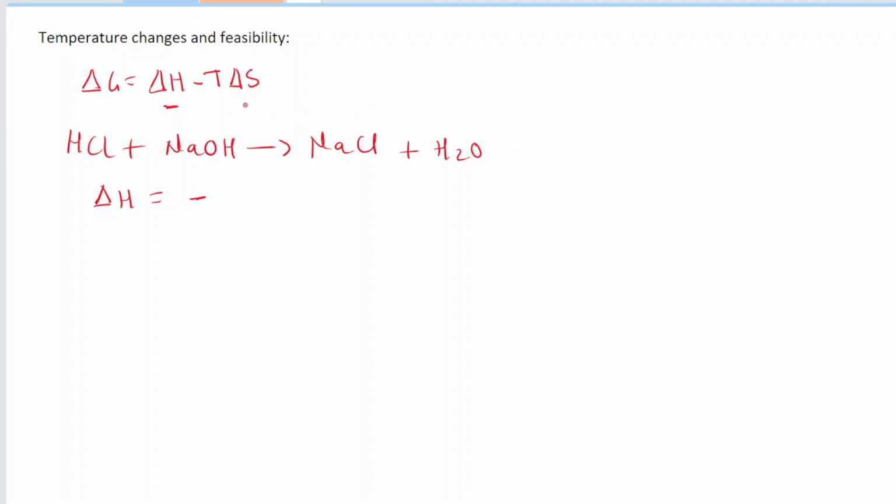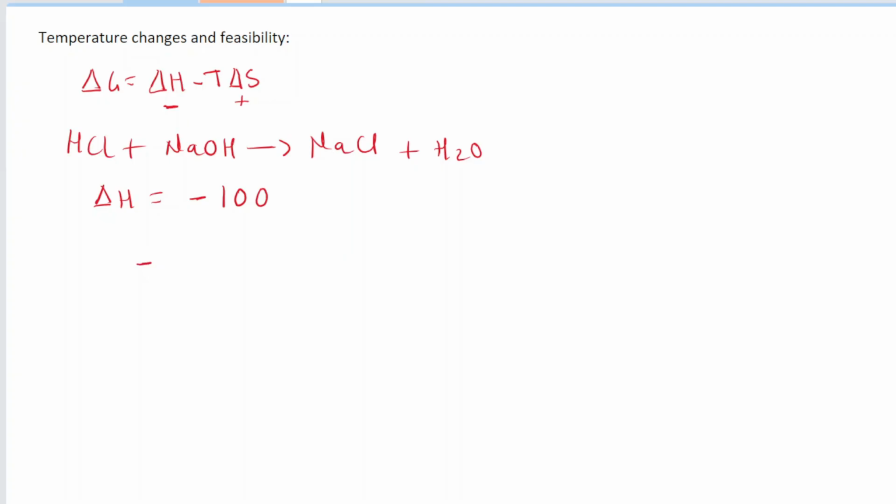If delta S is positive over here, when you multiply a positive value with a negative value over here, you get a negative value. And so the overall result will be negative. Let's use example values to elaborate this. For example, this delta H is negative 100.